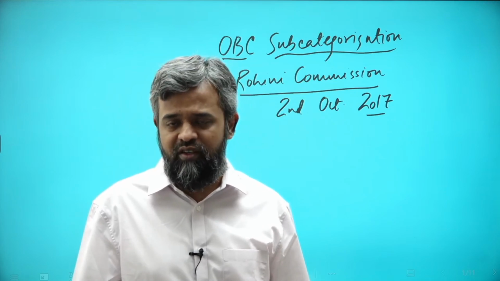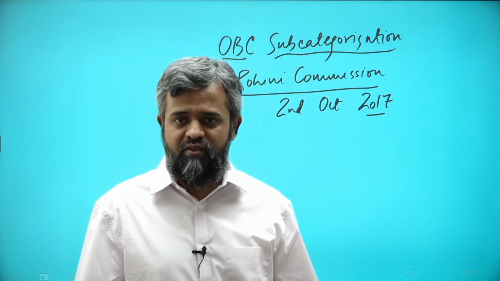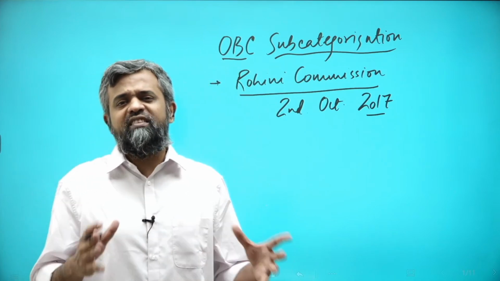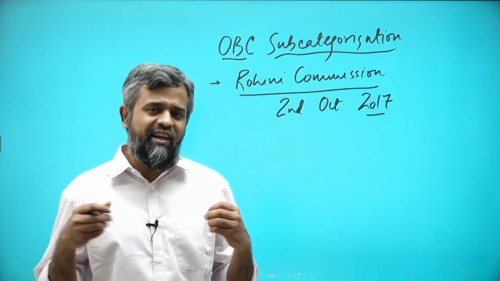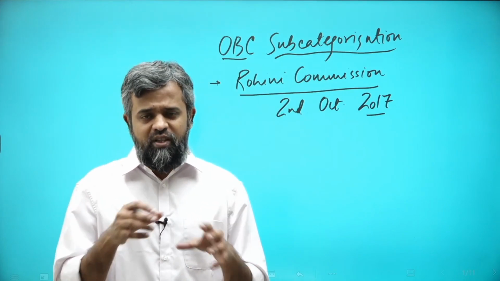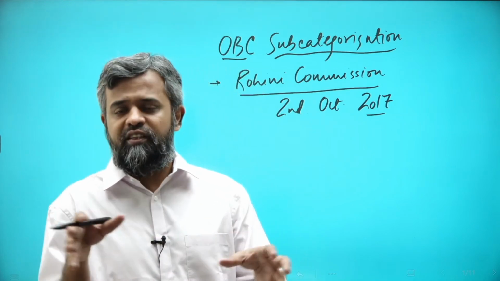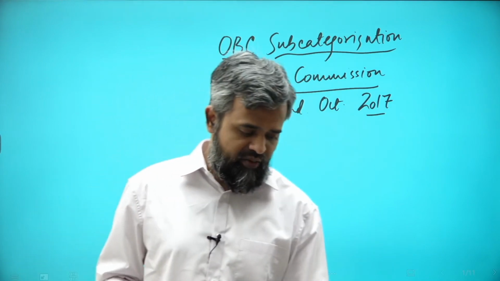They deserve to benefit from the reservation for the OBCs. So the commission was required to look into identifying different class groups and classifying them into various categories. This is why we call it subcategorization.